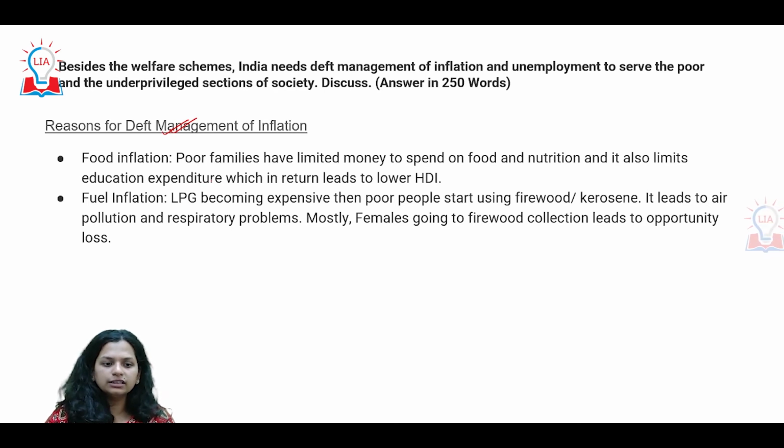So our answer will be that poor families basically have limited money to spend on food and nutrition. Obviously they are also not able to spend on education. With regards to fuel, the way in which our fuel prices have become exorbitant, a lot of women even today use firewood collection for managing their daily requirements.